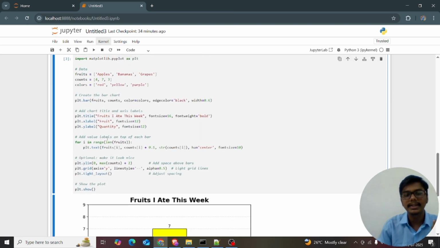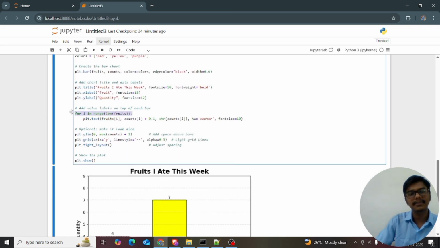So for i in range of length of fruits. It iterates through the length of the fruits, which is 3. plt.text. I just want the text, right? So far we are discussing plt.bar, plt.plot, plt.text, and giving the plt.title, plt.xlabel, plt.ylabel.